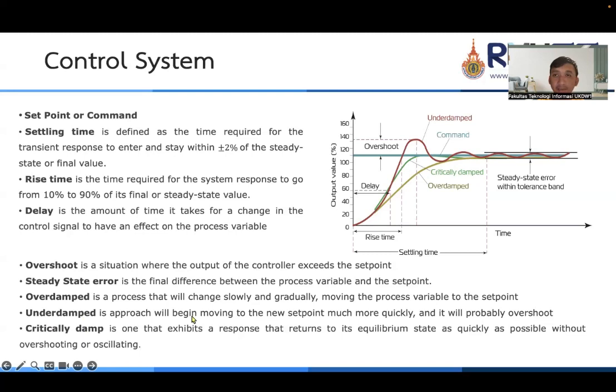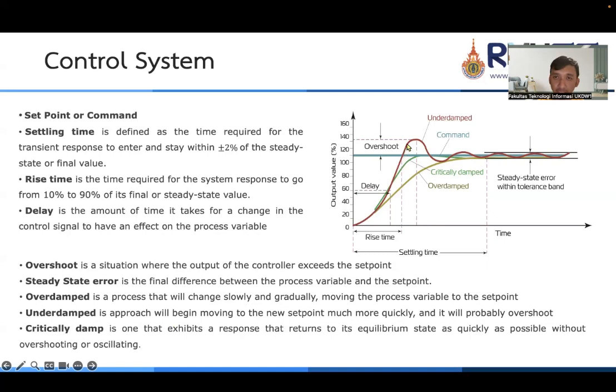But underdamped approach will begin moving to the new set point more quickly. If we compare with overdamped, the underdamped responds more quickly, and has an overshoot here.